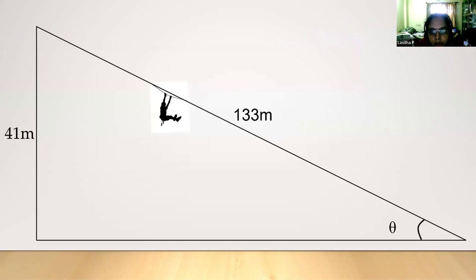Again, create your own problem. Here the opposite side is given, the hypotenuse is given, and they have to find theta, the angle. This is an introduction to inverse trigonometry. The side values are given, but how will you find the angle? This is the introduction to inverse trigonometry, which they study in detail in higher classes. For that also, table values will help us. Here you don't have to concentrate on how to solve the problem, but our aim is to make this equation. Are they writing this equation perfectly? That is all we are aiming for here.